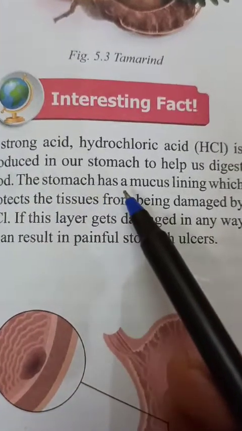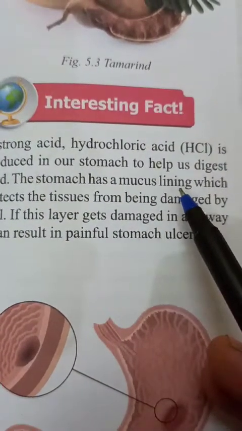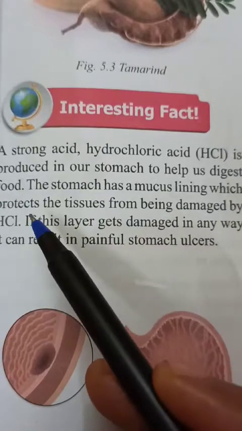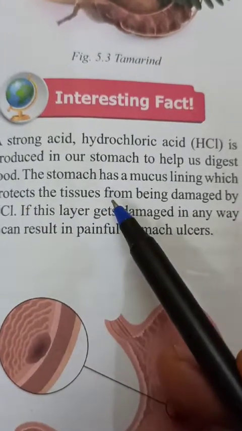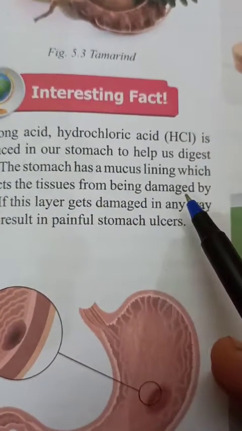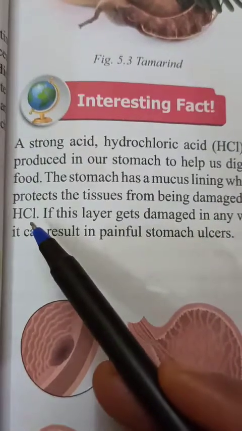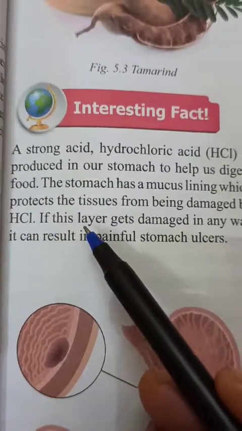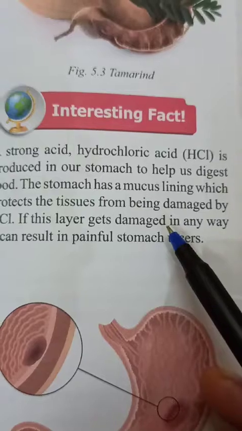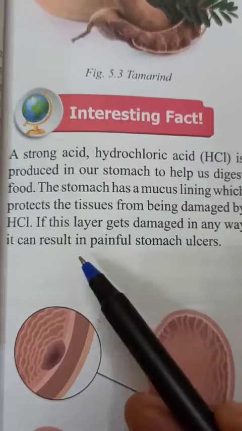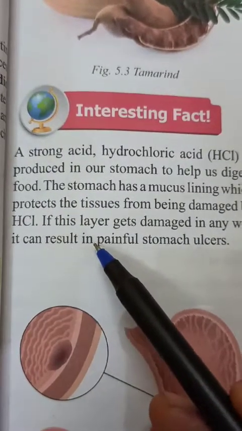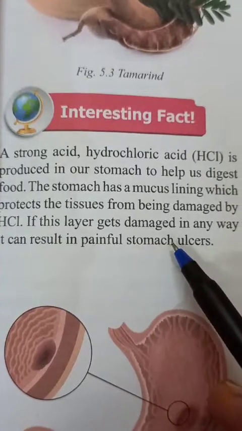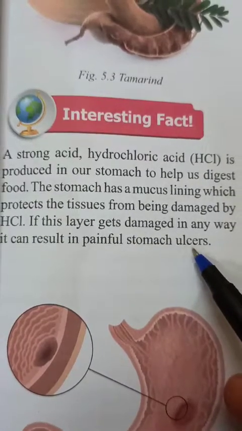The stomach has a mucus lining which protects the tissues from being damaged by HCl. If this layer gets damaged in any way, it can result in painful stomach ulcers.